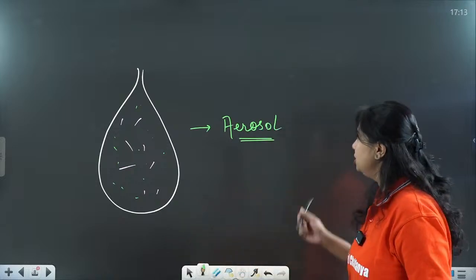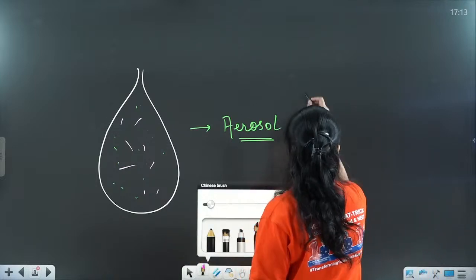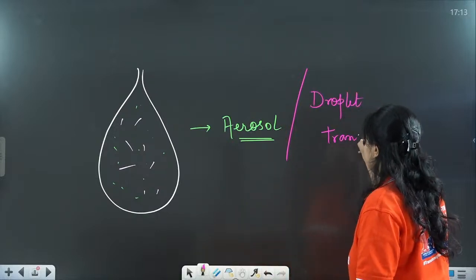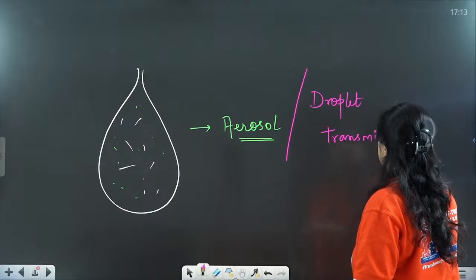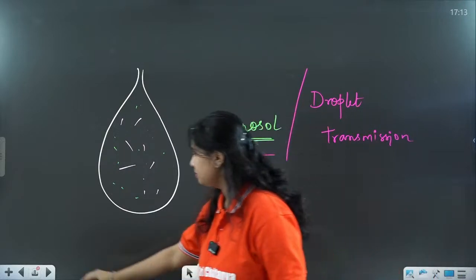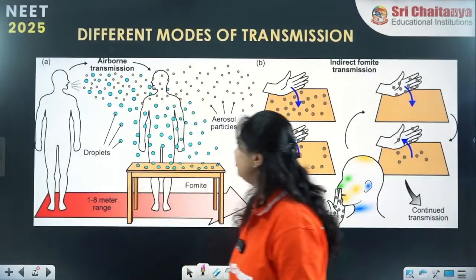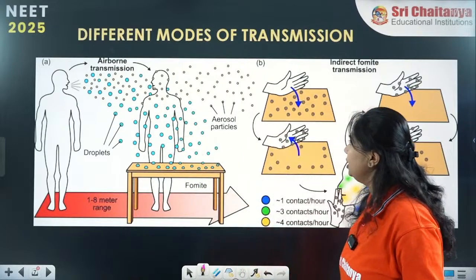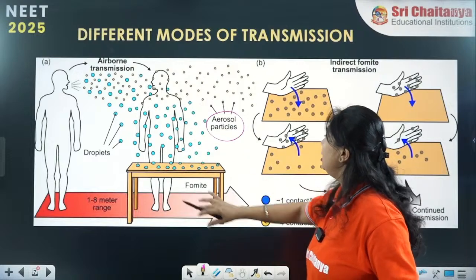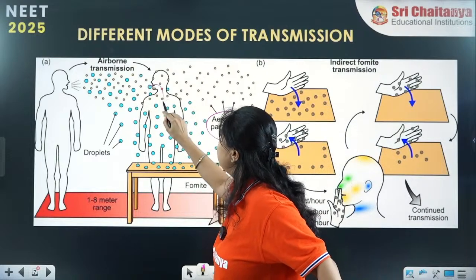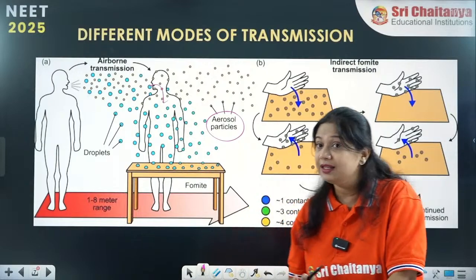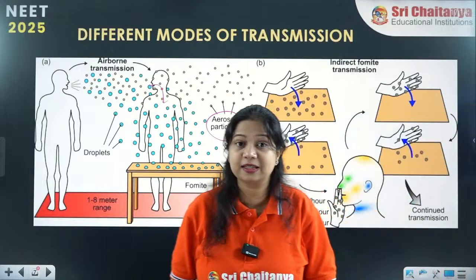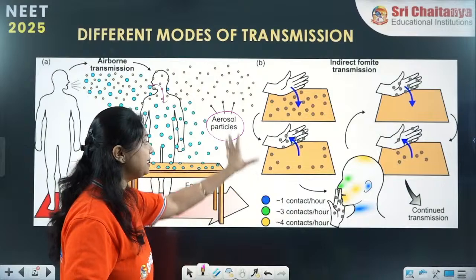Such transmission is called aerosol transmission, also called droplet transmission, and it occurs through sneezing and coughing. In this diagram, through sneezing and coughing, millions of these droplets reach another individual. These are the aerosol particles, and they can directly enter through the respiratory tract, or they can stick to various surfaces, inanimate or non-living objects.